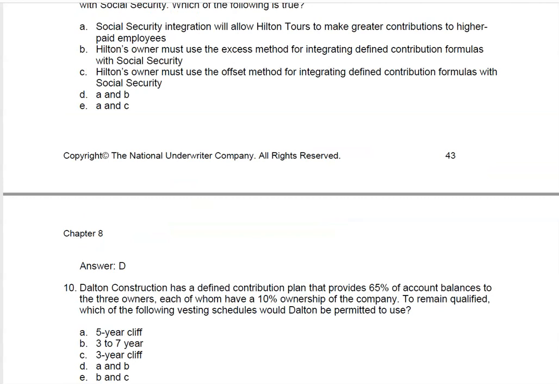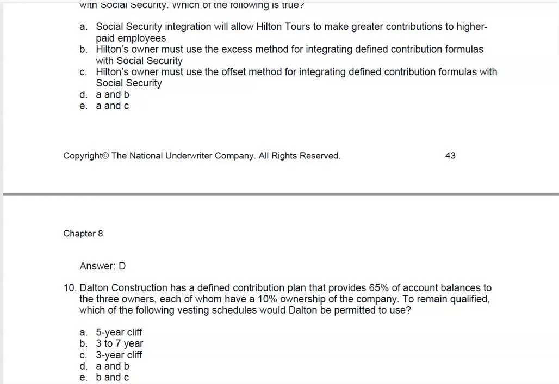Number 10. Dalton Construction has a defined contribution plan that provides 65% of account balances to the 3 owners, each of whom have a 10% ownership of the company. Therefore, the company has a top-heavy plan. So which of the following vesting schedules would they be permitted to use?